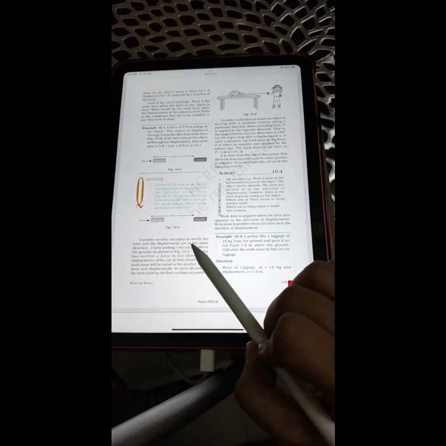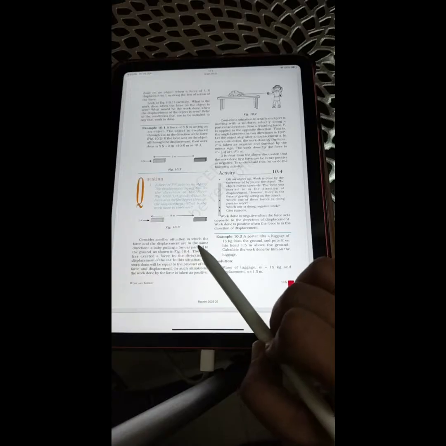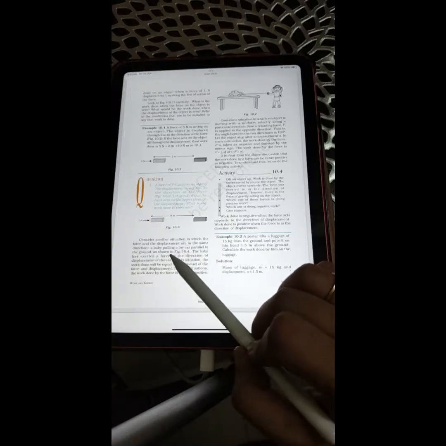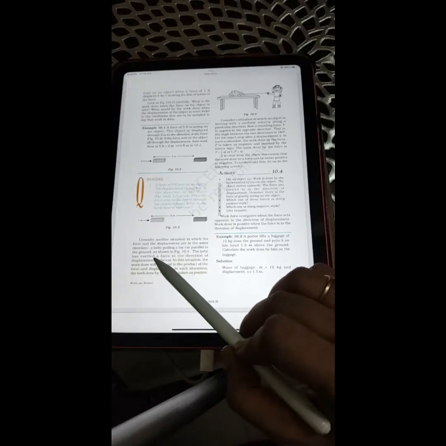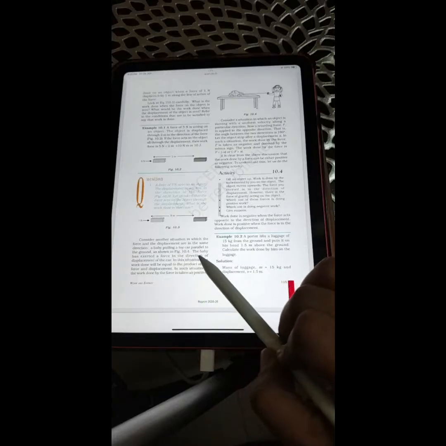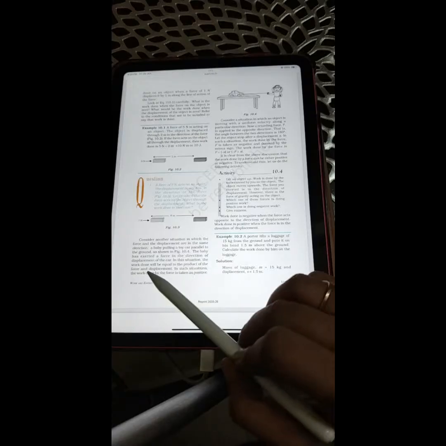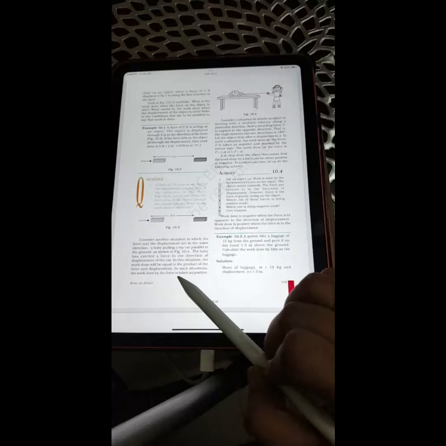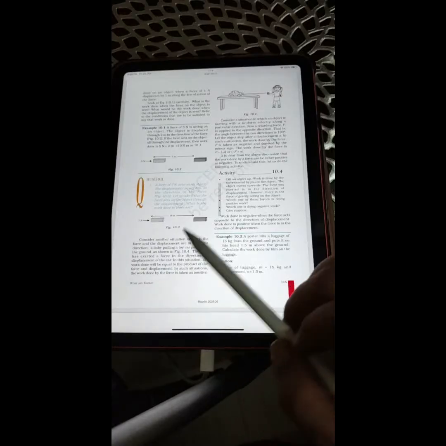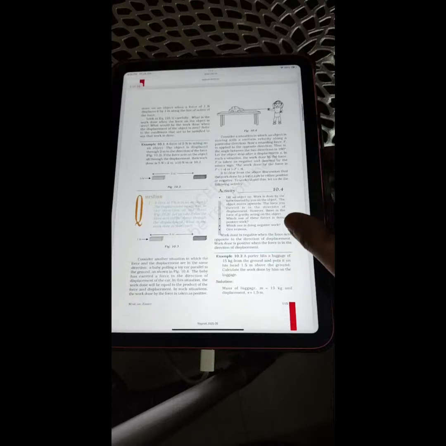Consider another situation in which the force and the displacement are in the same direction. A baby pulling a toy car parallel to the ground as shown in figure 10.4. The baby has exerted a force in the direction of the displacement of the car. In this situation, the work done will be equal to the product of the force and the displacement. In such situations, the work done by the force is taken as positive.